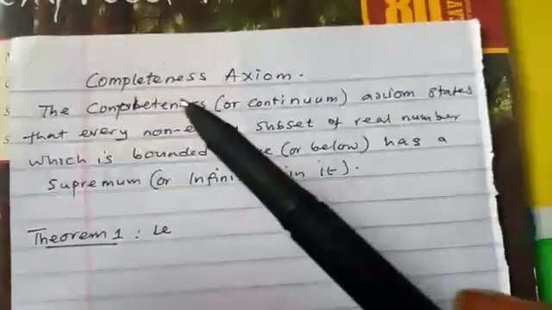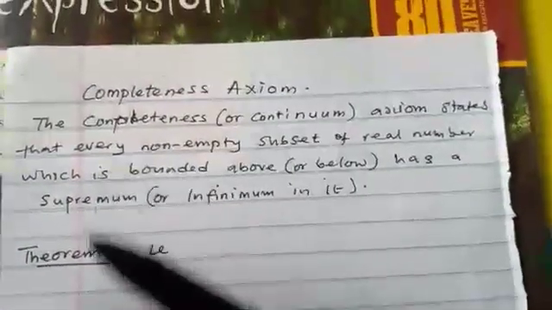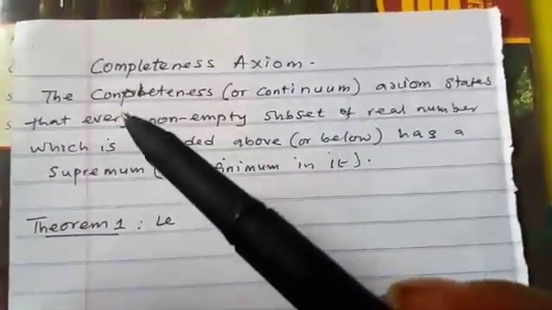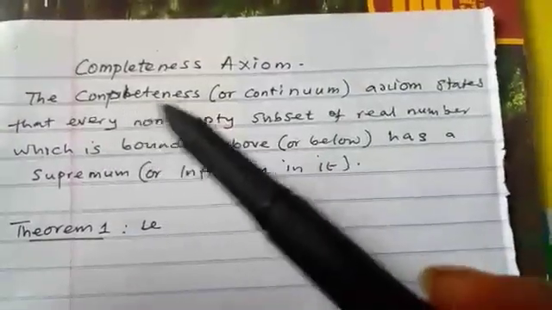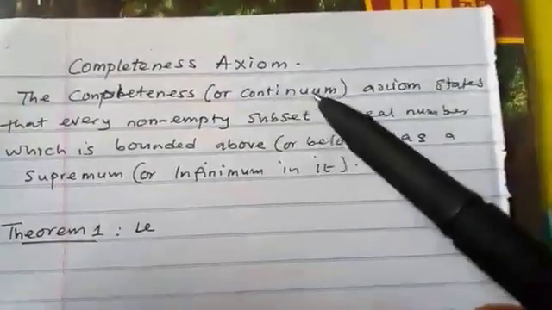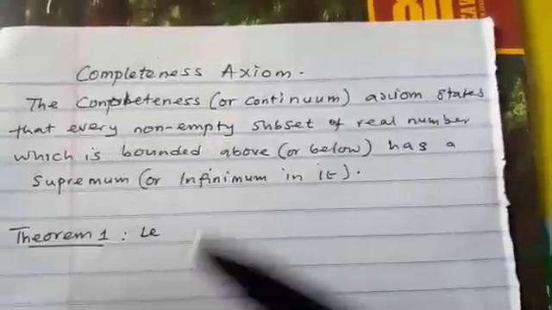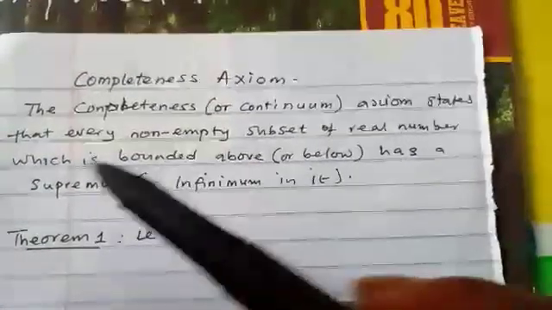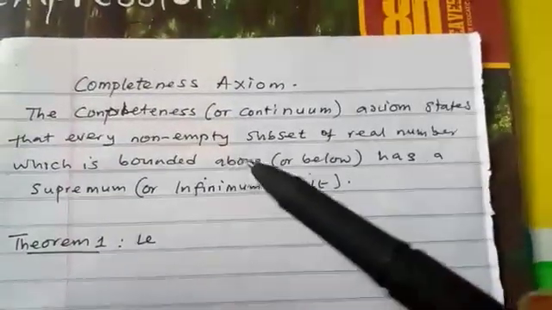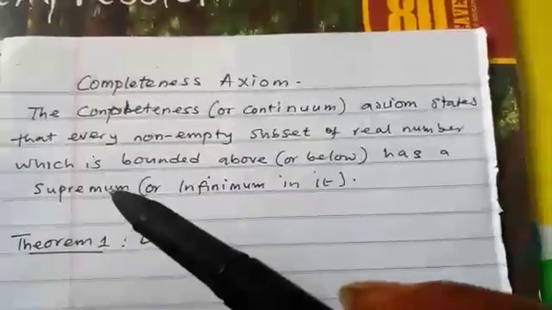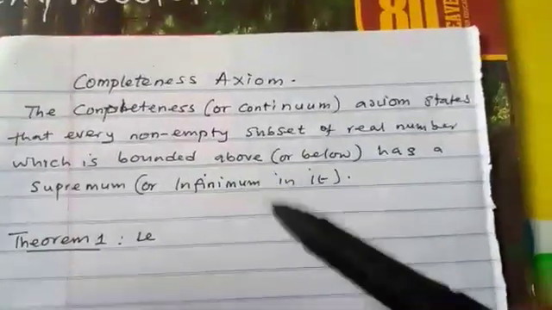The next thing now is that we need to consider another important theorem. The last part is the completeness axiom. The completeness axiom, or continuum axiom, states that every non-empty subset of the real numbers which is bounded above or below has a supremum or infimum.